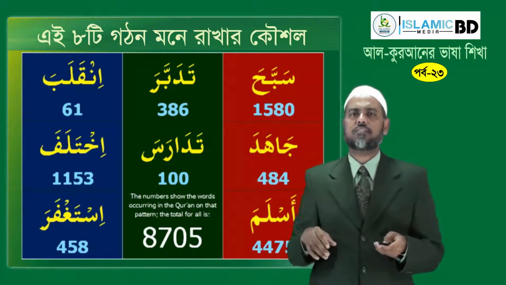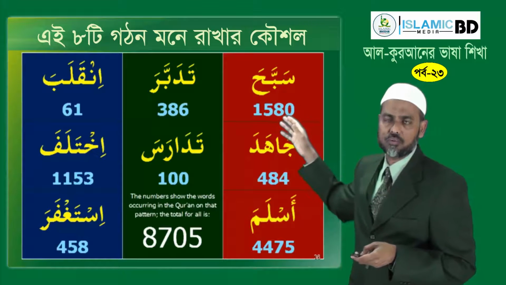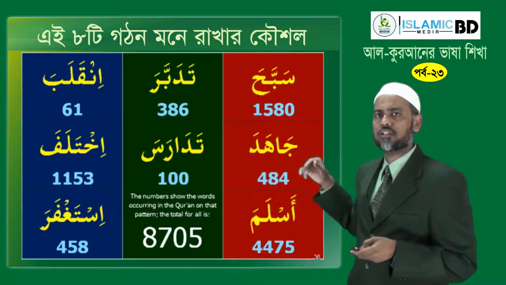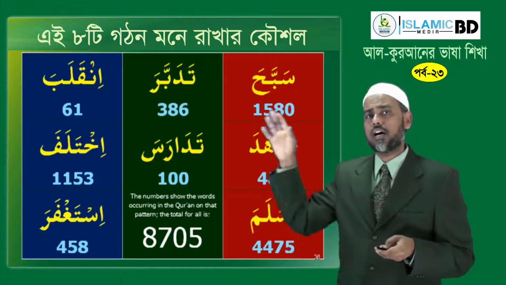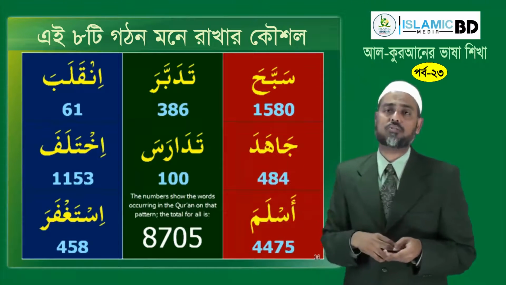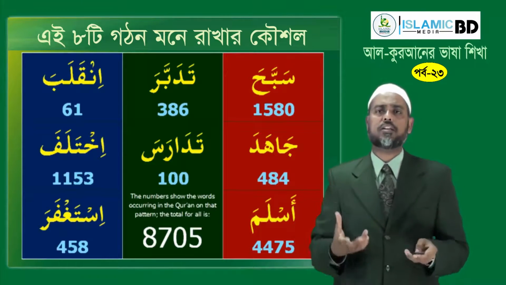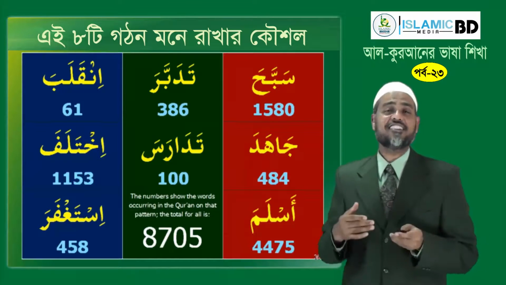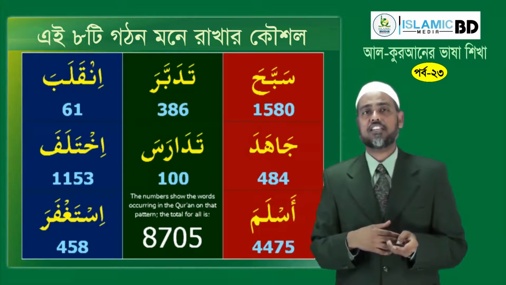And inshallah, it will be very easy very soon. And these are the different forms, like sabbaha patterns occur almost 1600 times, and jahada patterns almost 500 times, and aslama patterns occur almost 4,500 times, and so on. The most commonly occurring mazid fih is aslama, 4,500 times. So we have to learn them. We cannot neglect them, and inshallah they will be easy as we learn. In fact, they'll become ladhidh, tasty, inshallah. Instead of extra efforts, they will be very easy to learn.